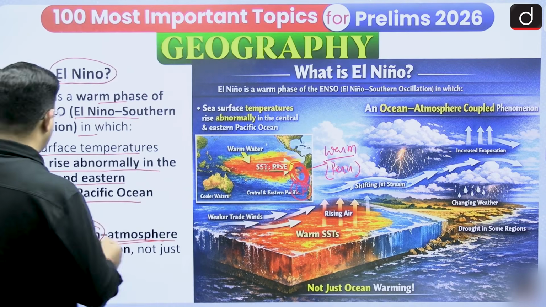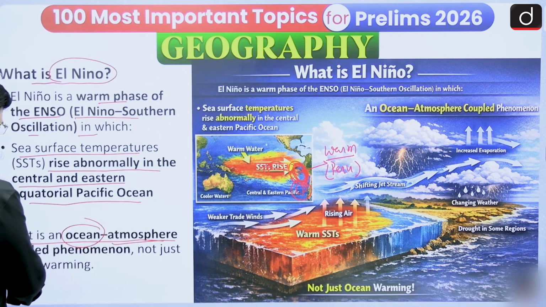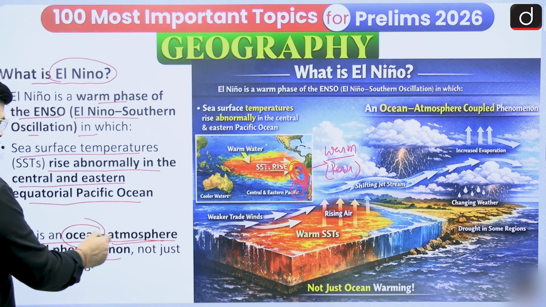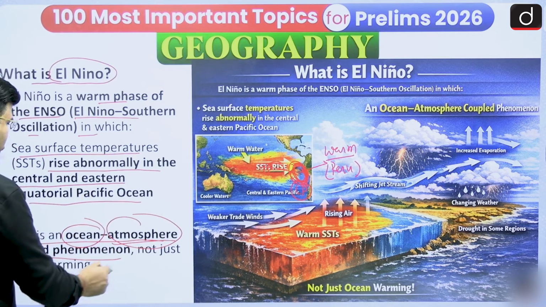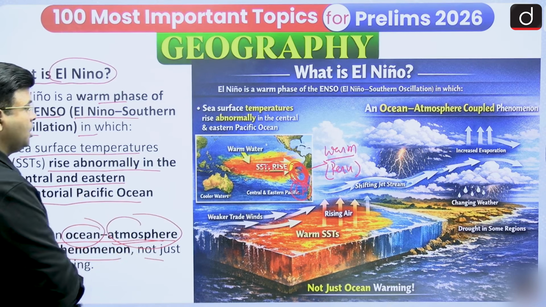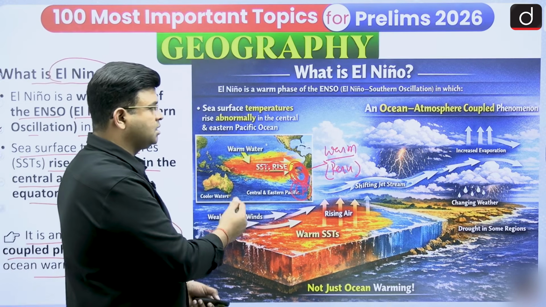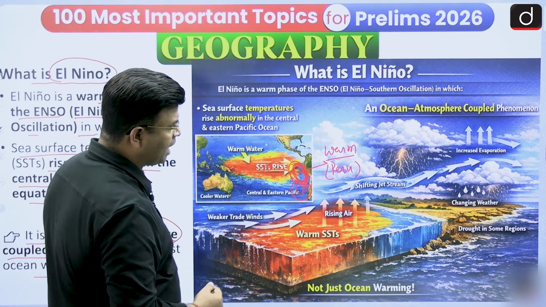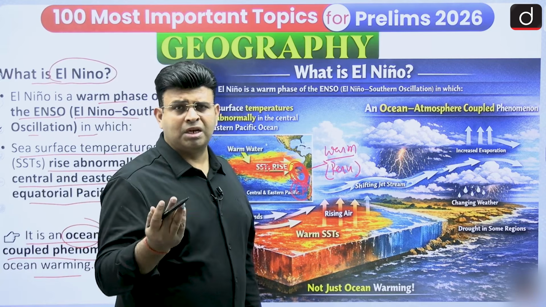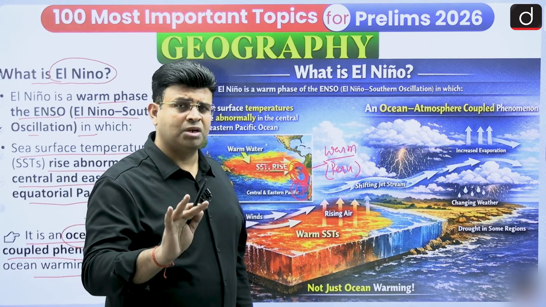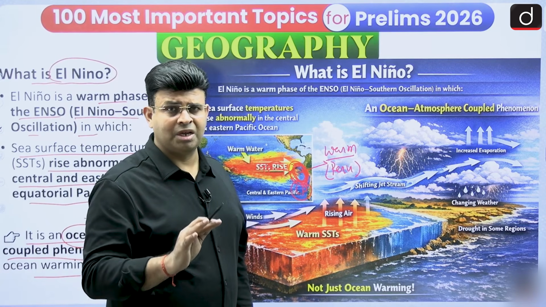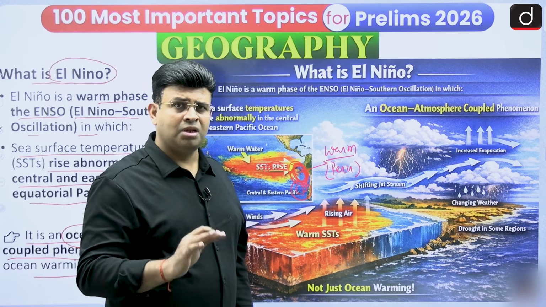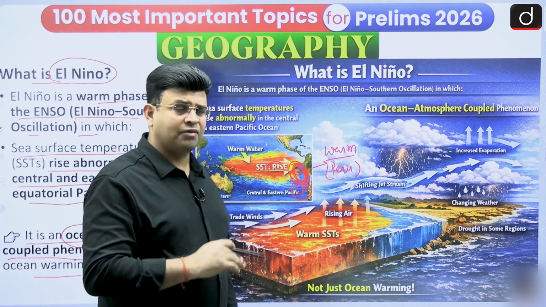So you can say it is an ocean-atmosphere coupled phenomenon, not just ocean warming. Because of El Nino, India, as I will discuss later, gets very less rainfall. Maximum part of India faces drought, here and there drought and somewhere rainfall, but India is affected by it.